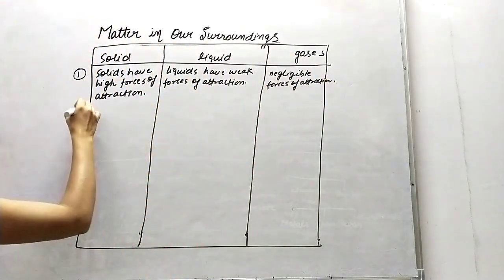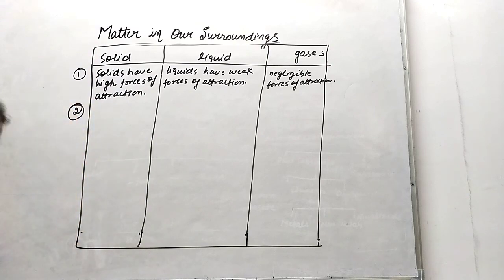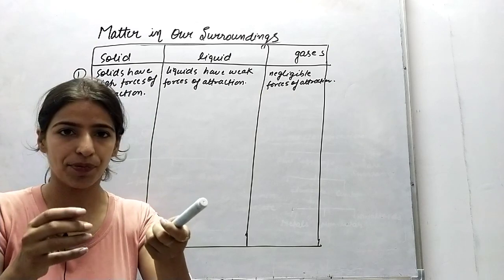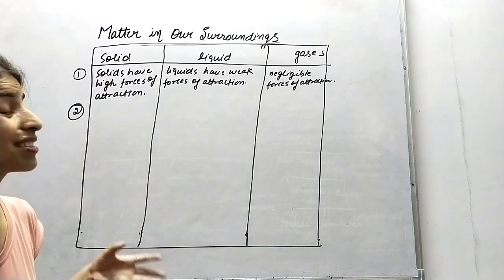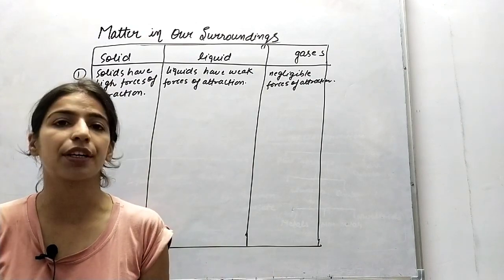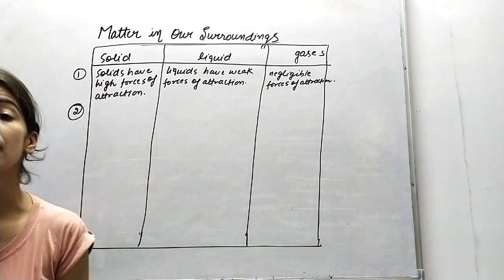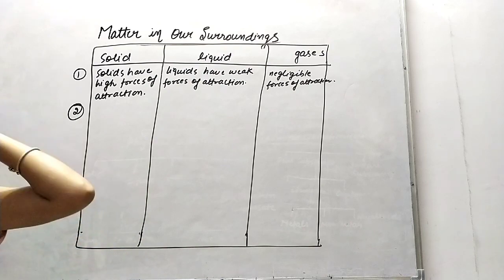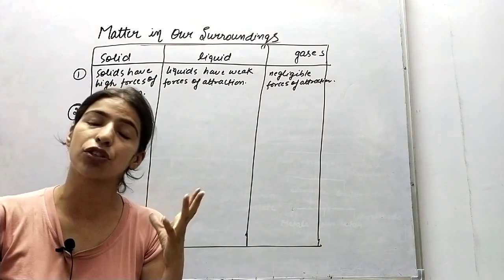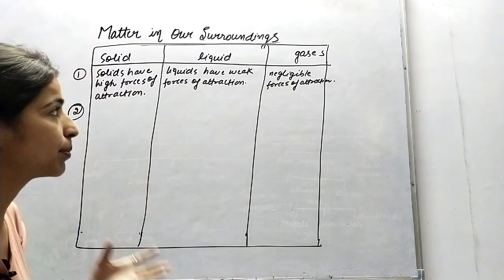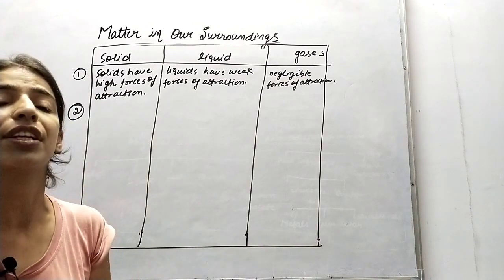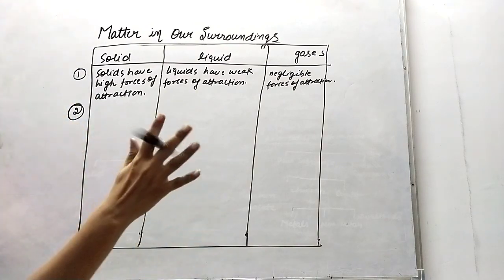And the second point is shape. This marker has a definite shape, it never changes with time. But liquid doesn't have any fixed shape, because when you add some amount of liquid in a container, it will take the shape of the container. If you add the same amount of liquid in another utensil, it will take the shape of that utensil. It means liquid does not have its own shape, as well as gases don't have any fixed shape. But solids have a fixed shape.